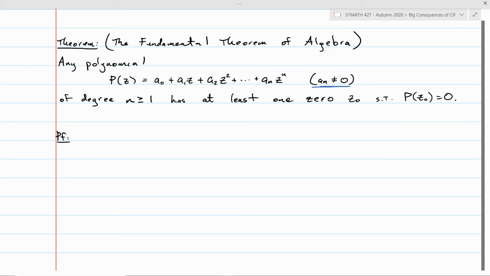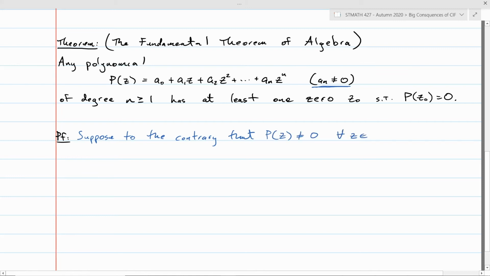So let's prove that. And we'll prove this by proceeding indirectly. So let's suppose to the contrary that p of z does not equal 0 for every complex number z. Then in that case, we would know that 1 over p of z is entire, because certainly a polynomial is entire. And if it didn't have any zeros, then its reciprocal